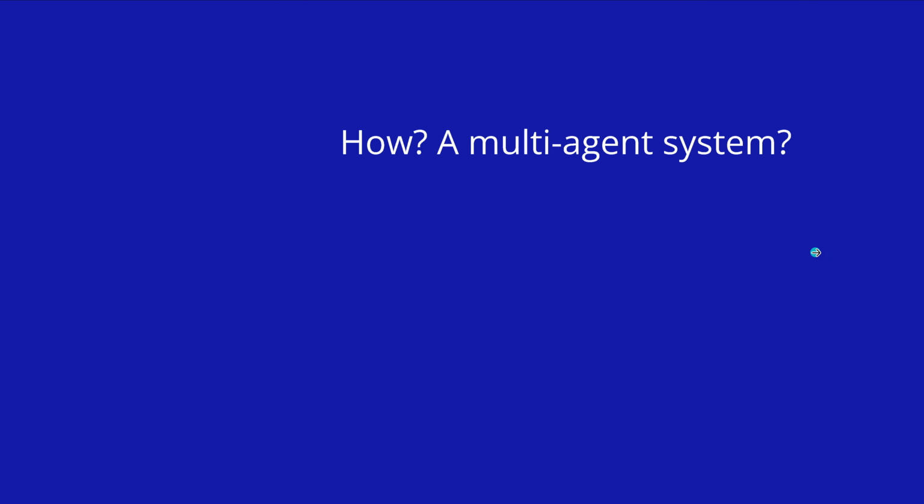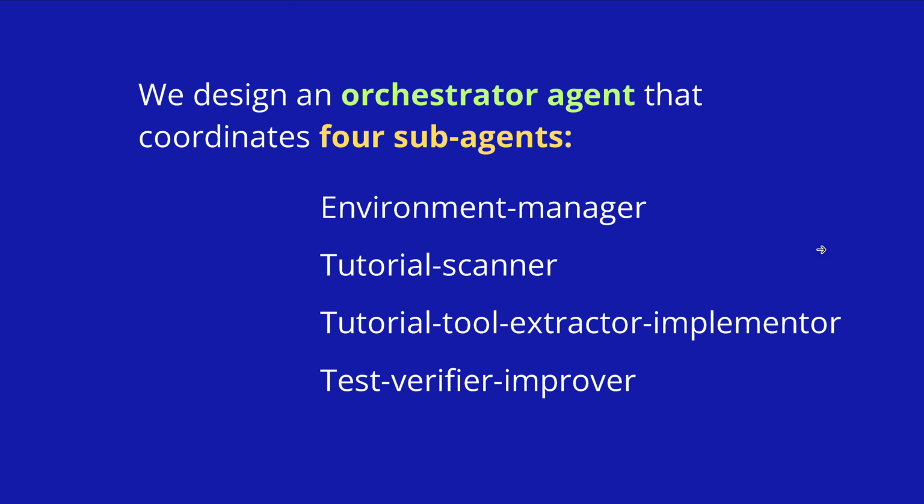Of course, we need some multi-agent system, but how is it done? Now, Stanford tells us, we have 5 agents. So we have the boss, the orchestrator agent, and then we have 4 sub-agents. And those 4 sub-agents are the environment manager that makes sure everything is operational, a tutorial scanner, I will explain this in a second, the tutorial tool extractor implementer, and you see, yes, this is an academic one, and then we have test, verify, improve agents. So let's have a look.